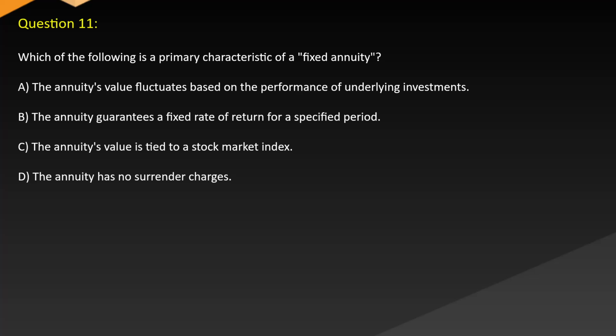Question 11. Which of the following is a primary characteristic of a fixed annuity? A. The annuity's value fluctuates based on the performance of underlying investments. B. The annuity guarantees a fixed rate of return for a specified period. C. The annuity's value is tied to a stock market index. D. The annuity has no surrender charges.